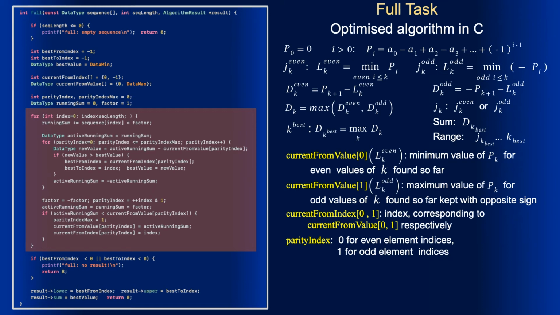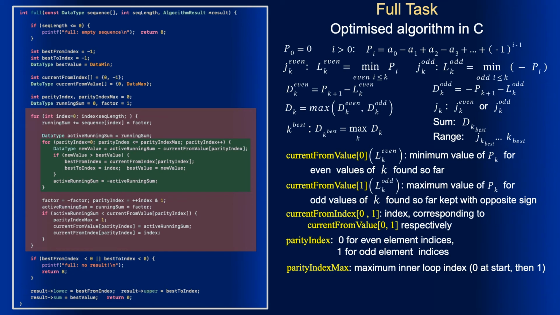And variable parity index keeps currently used index of these arrays, 0 or 1. According to the algorithm, for each k there are two dk, dk even and dk odd, and each of these has to be compared with the best value. This is done in the inner loop. At start, when current index is 0, there is no need for dk odd, since the odd elements haven't come yet. This brings up another variable, parity index max, which is originally set to 0, then increased to 1 in the loop. Let's see how the inner loop works.